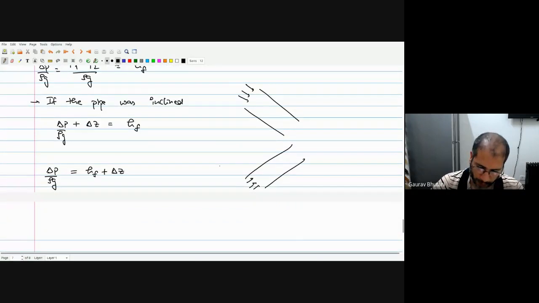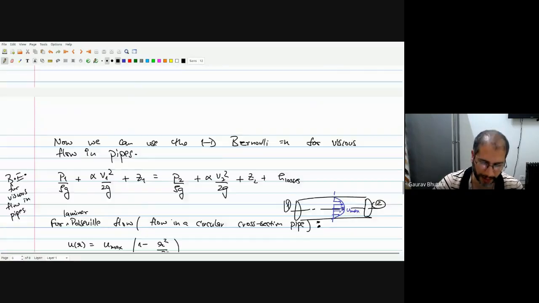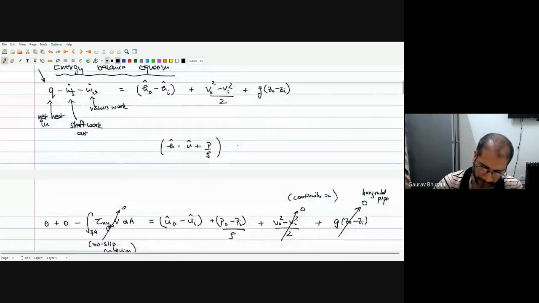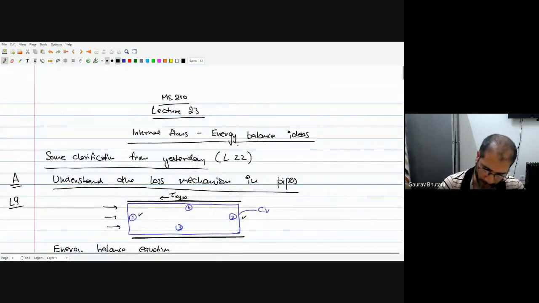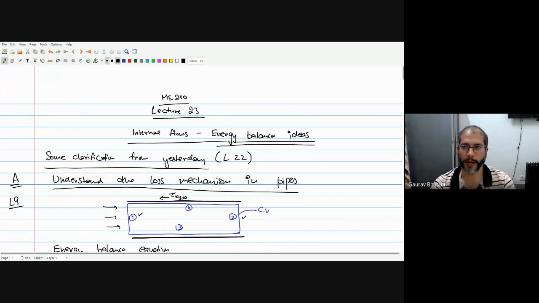Right. So we will stop here for today. Today's lecture mainly was simply clarifying certain energy balance ideas, as I promised in the beginning of the lecture. So the energy balance ideas have been reinforced, and hopefully you will not have any confusion when applying the energy balance ideas for viscous flows in pipes.